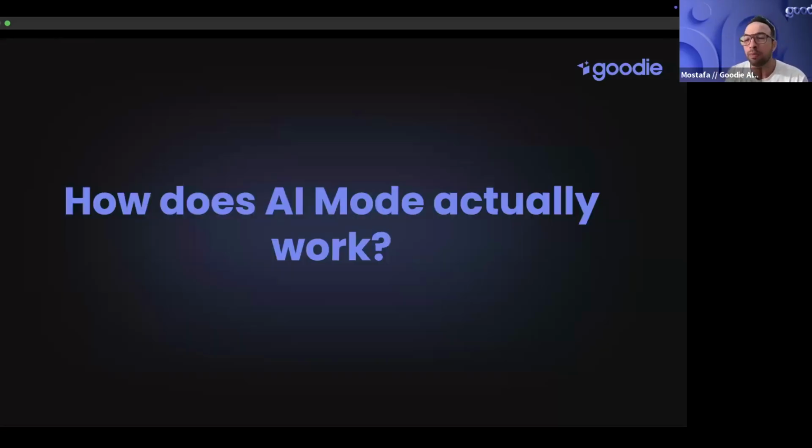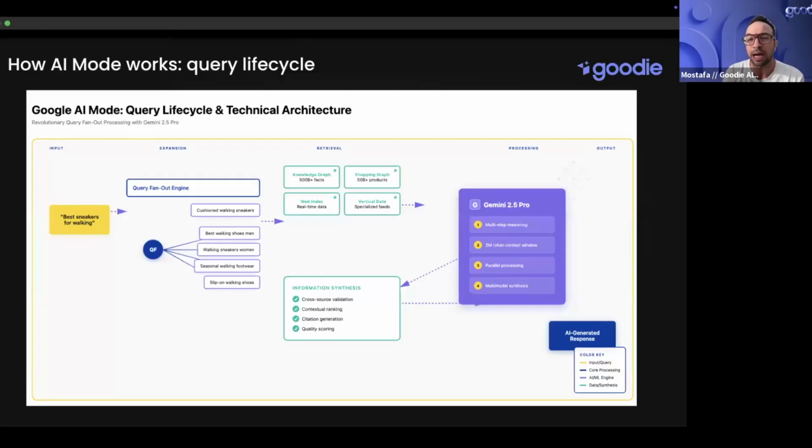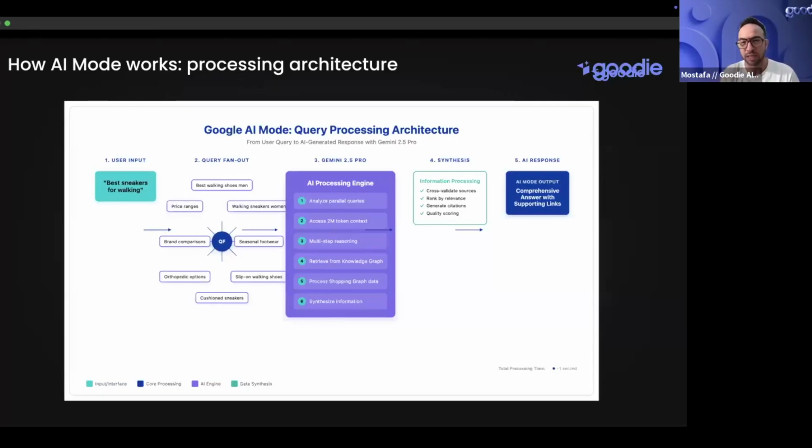So how does AI mode even work? What's the underlying technology here? And I asked my friend Claude. After doing quite a bit of research, I gave it the exact points and it helped me visualize this. So I have two visuals here. Thank you, Claude. I think I'm liking the second version, where you have Google AI mode breaking things down into 5 steps. And I think the first step is, you see a user adding best sneakers for walking.